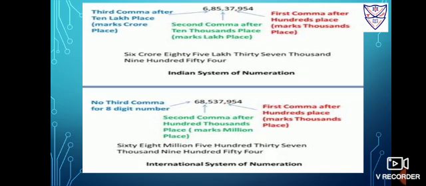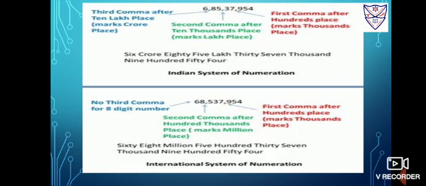According to the Indian system of numeration, the first comma is marked after the hundreds place, that is, we skip 3 digits and then mark a comma. The second comma is after the 10,000s place, that is, we skip 2 digits and mark a comma. The third comma is after the 10 lakh place, that is, we skip again 2 digits and mark a comma.